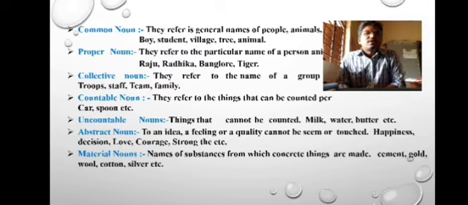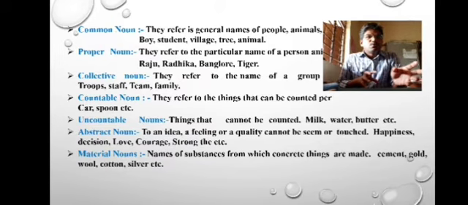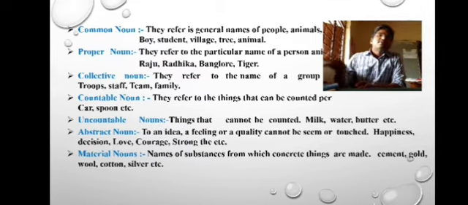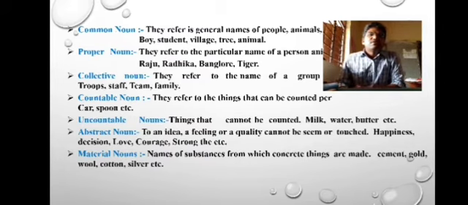Here you can see some examples for common nouns. These are all general nouns. We call them in general manner. For example, school, boy, tractor, bus. We don't call them properly as Stella Mary School, Guru Raja bus, not like that. These are all common nouns. For example, boy, we can't name him as Mahesh, Mohan, Chandru, not like that. Boy is common noun. Tree, animal, these are all common nouns.